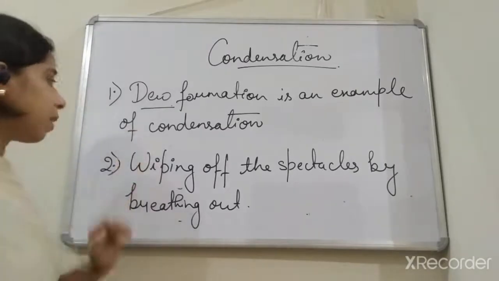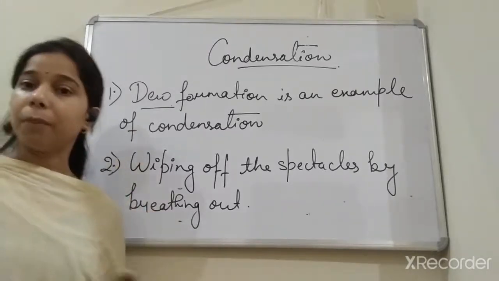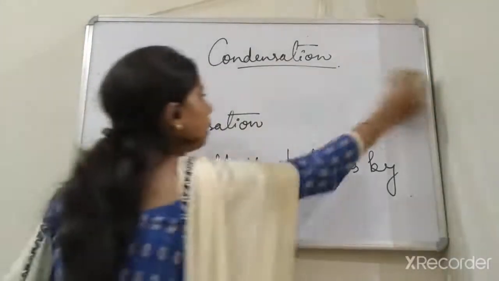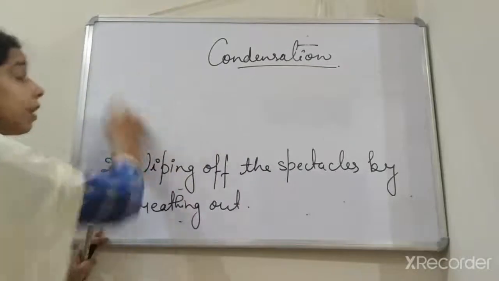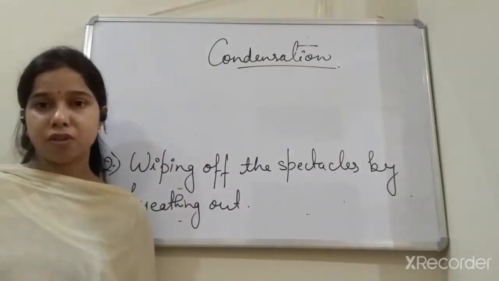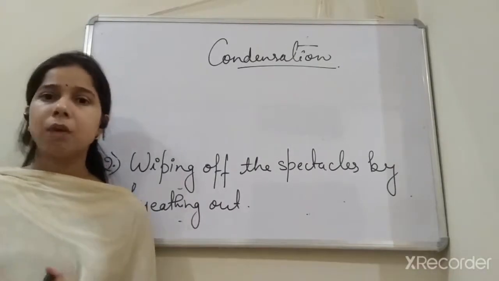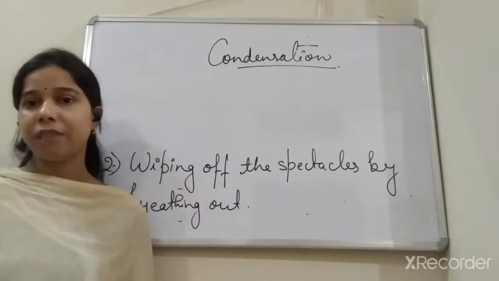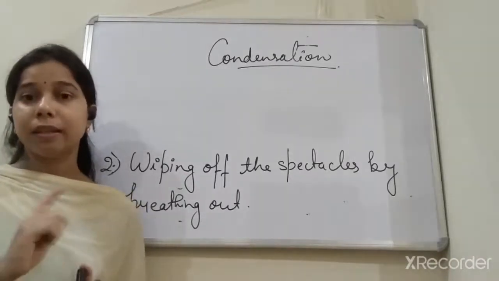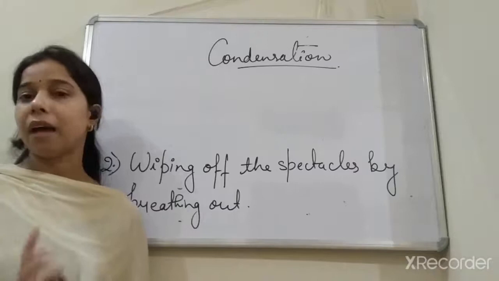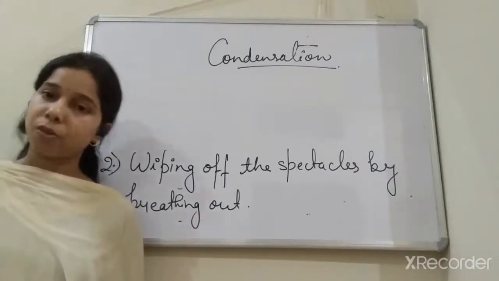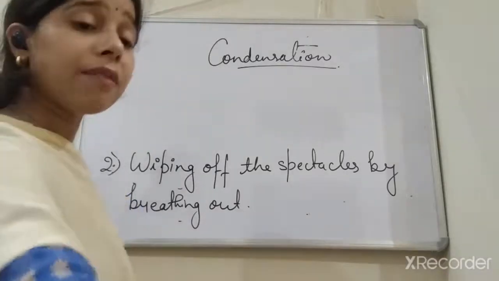Okay, so the first one is the dew and the second one is the wiping of the spectacles. The third one is very similar to the activity that we are doing, student. Suppose we take out a water bottle which is kept in the fridge. As you keep it outside on a table for 5 to 10 minutes, you will see small water droplets stick on the surface of that water bottle. We can understand this with the help of the activity.